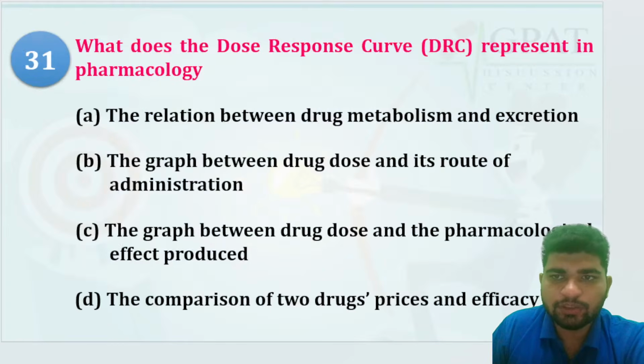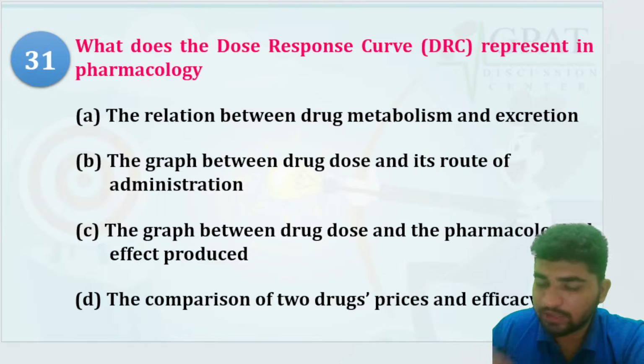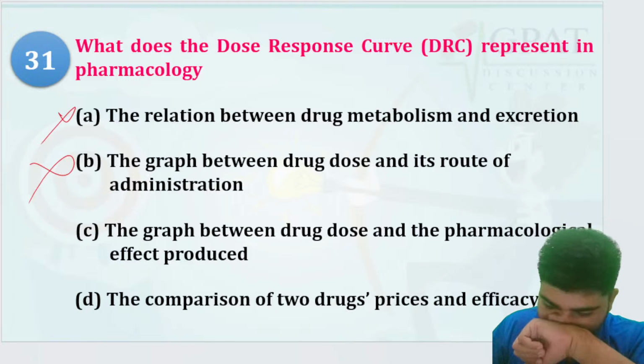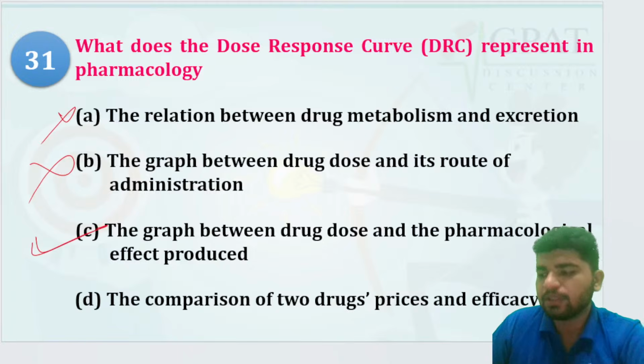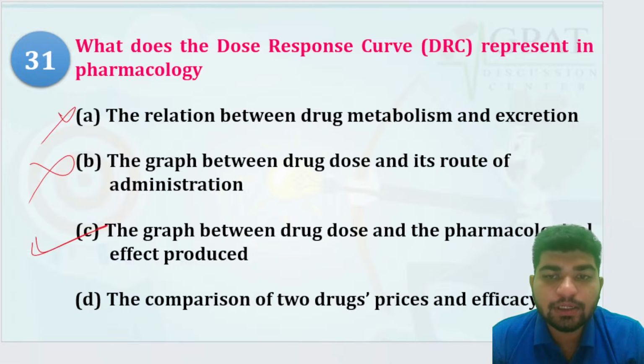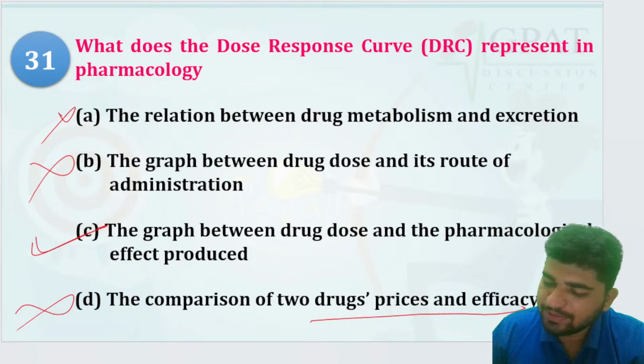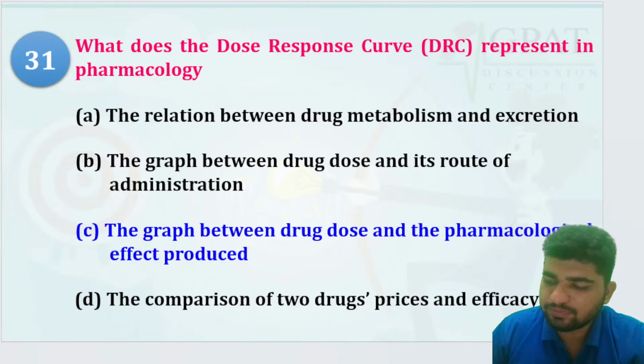What does the response curve represent in pharmacology? The relation between drug metabolism and excretion? No. The graph between drug dose and its routes of administration? No. The graph between drug dose and the pharmacological effect produced? Yes. The graph produced between the dose and pharmacological effect is known as the DRC. Drug prices and efficacy? No. Okay.